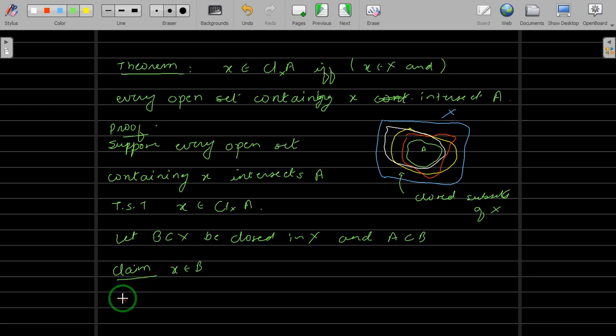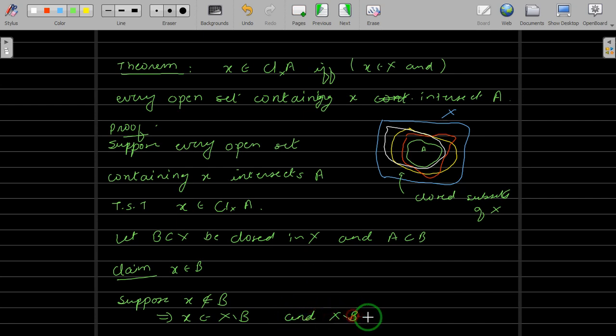Now suppose X does not belong to B. Your claim is X belongs to B, but let's see what happens if X does not belong to B. If X does not belong to B, this implies X will belong to its complement, because you already know that X is in X. So if X does not belong to B, then X belongs to its complement, and we know that B is closed.